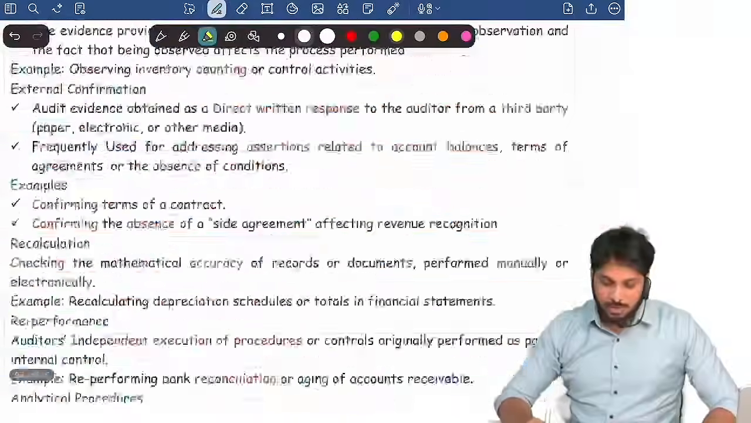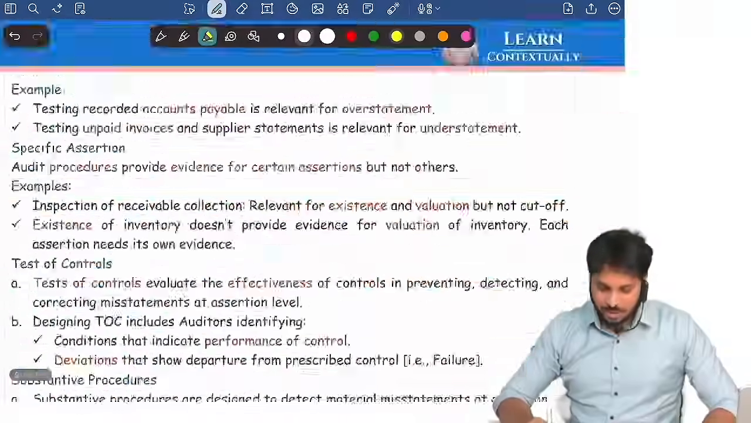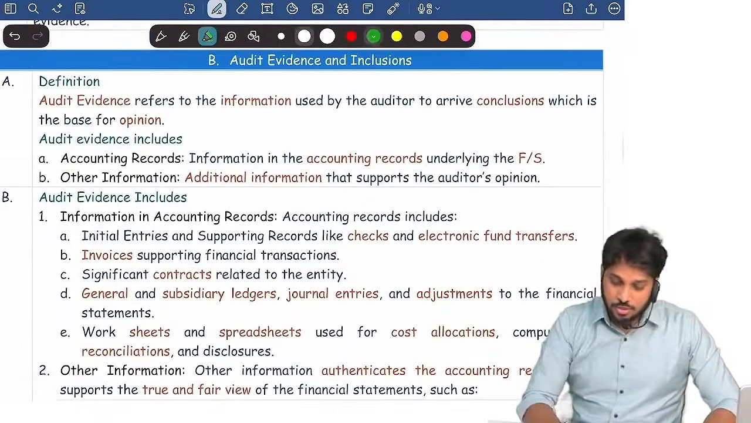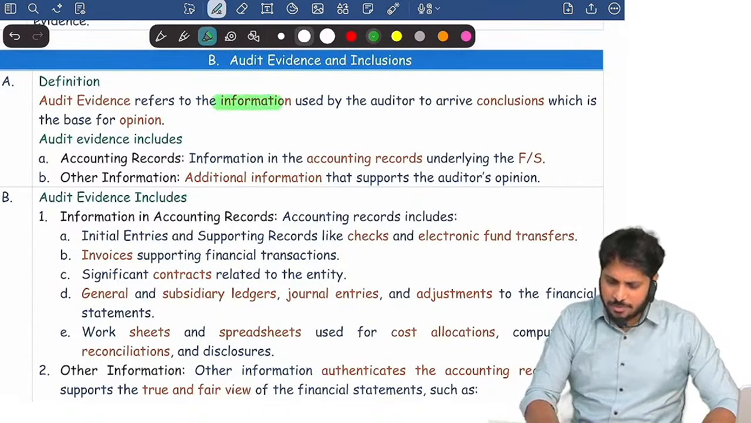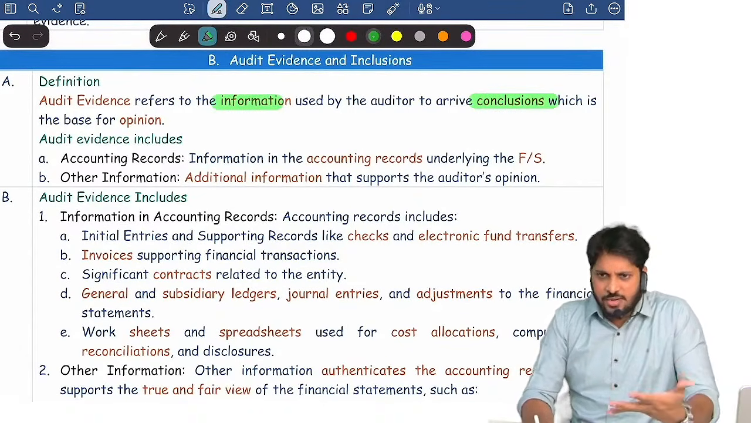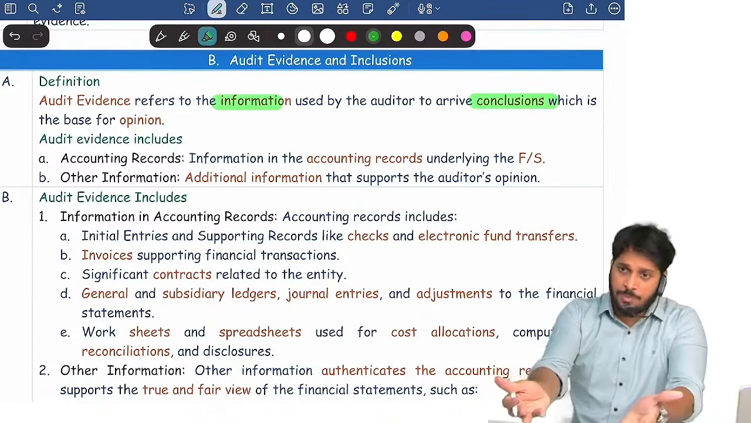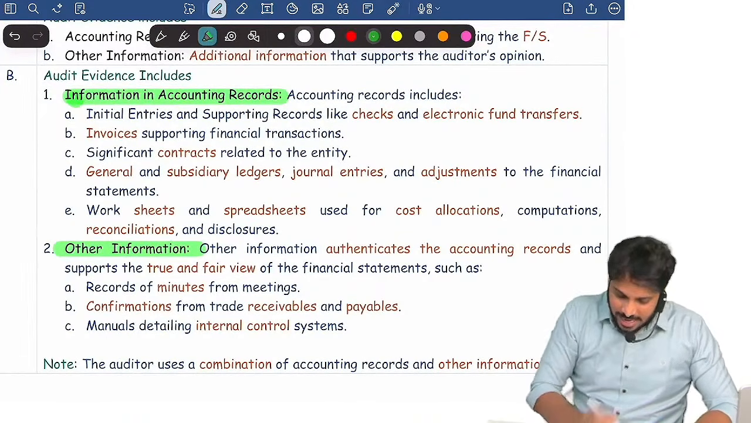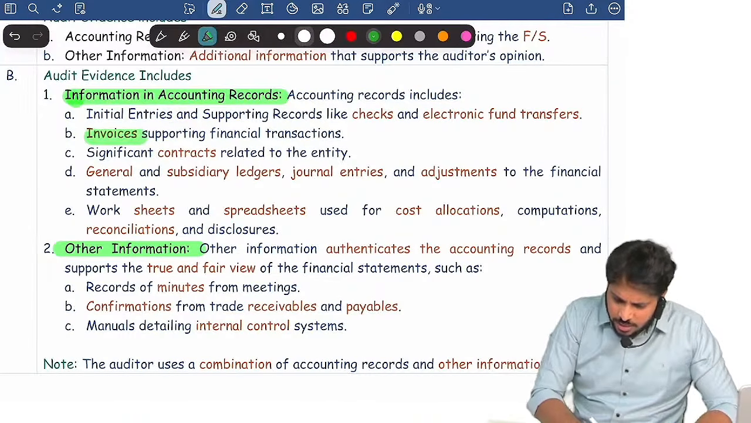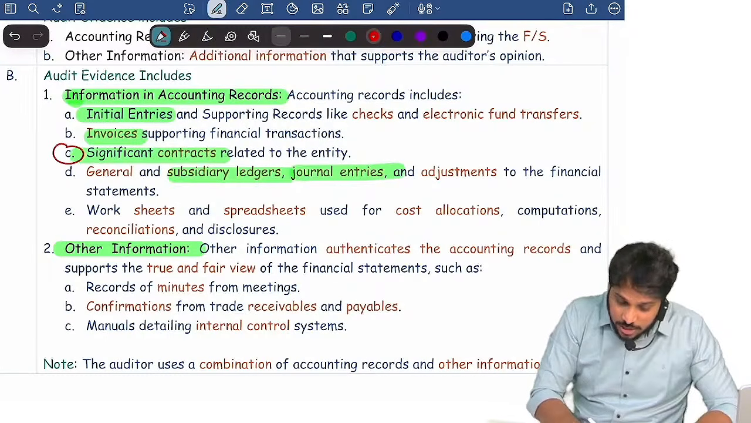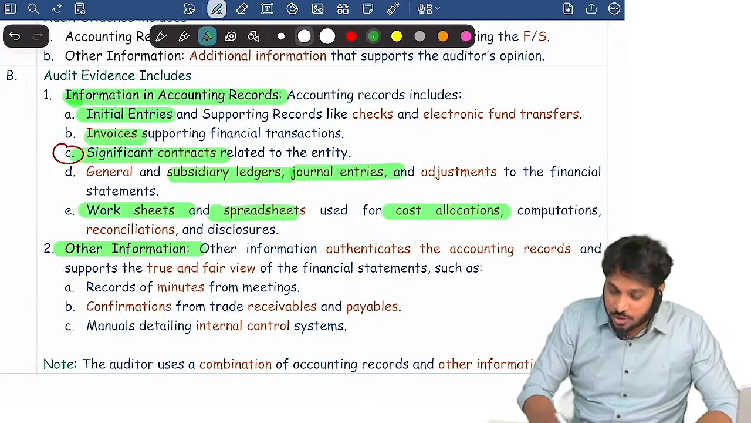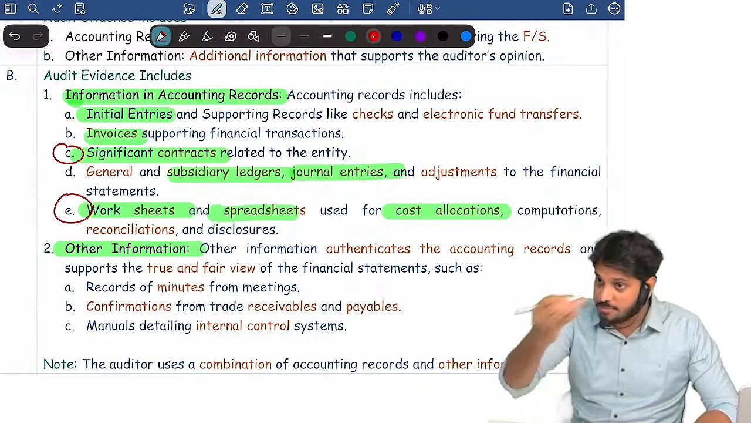Now again, going back to the audit evidence topic, I told you there are many topics in audit evidence. Now first of all, what is audit evidence? Audit evidence is nothing but information used by the auditor. Based on that he will reach a conclusion, and that conclusion is the basis for the opinion. Now this evidence is of two types: information in accounting records and other information. Accounting records means what? Invoices, entries, journal entries, ledgers, important contracts are also part of accounting records. Remember, MCQ can come. And worksheets and spreadsheets for cost allocation are also accounting records, and MCQ can come.